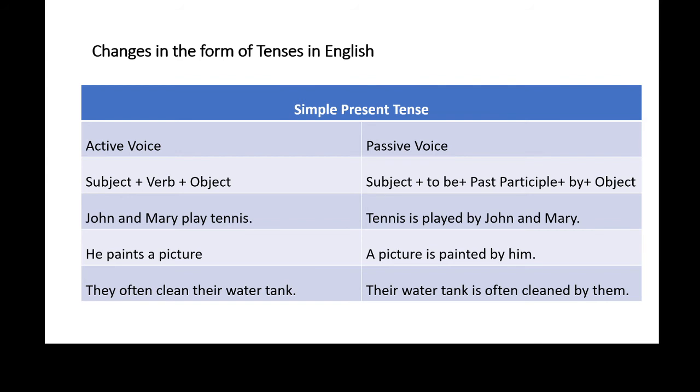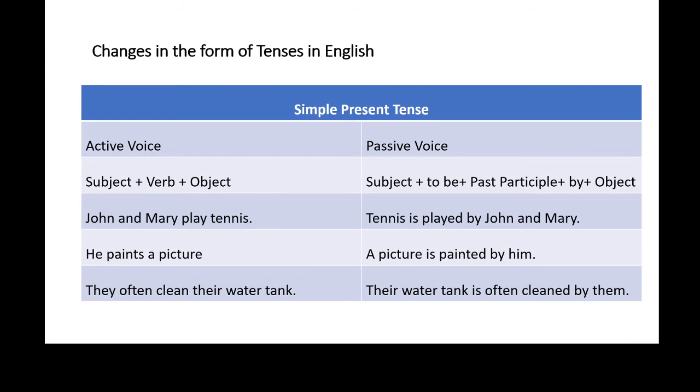Tennis is played by. We have to write by after played. Then John and Mary are proper nouns and there would not be a change in proper nouns while converting active voice into passive voice. So the answer will be tennis is played by John and Mary.